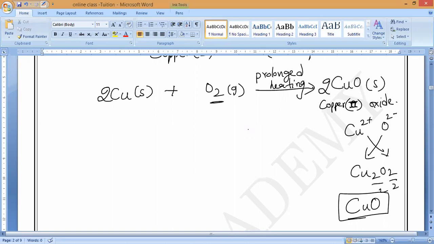Metal with oxygen. Sir, copper 3 oxide, sir? Copper 3 oxide is not there in this form. It is only black. Copper 3 oxide won't be possible. Only iron is variable valency. Copper is fixed valency. Okay? All of you finished?